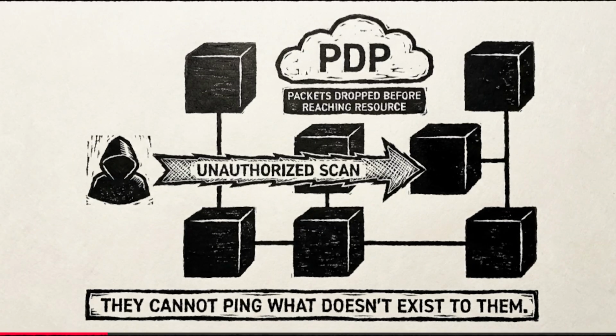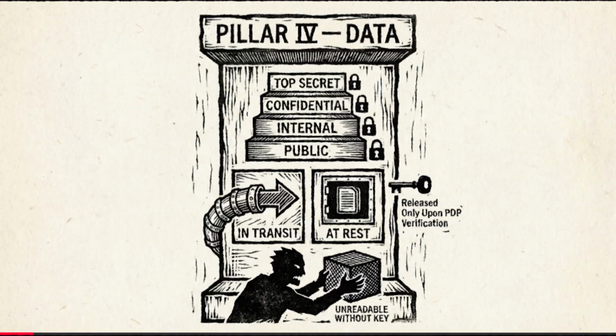Then we have network. This is where we eliminate the flat network structure. We use microsegmentation and software-defined perimeters, or SDP. The goal is to make resources dark. Right. If a user is not authorized, they cannot even ping the server. The PEP drops packets before they reach the resource, preventing reconnaissance and port scanning entirely.